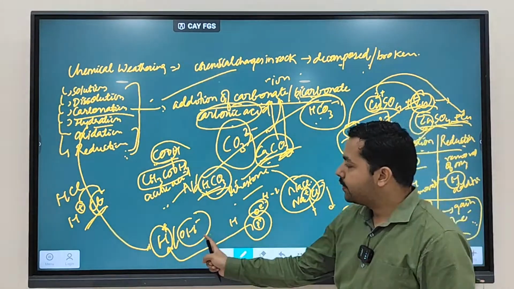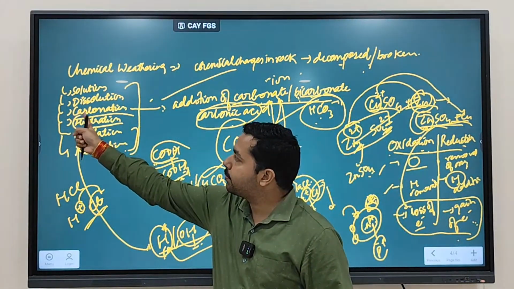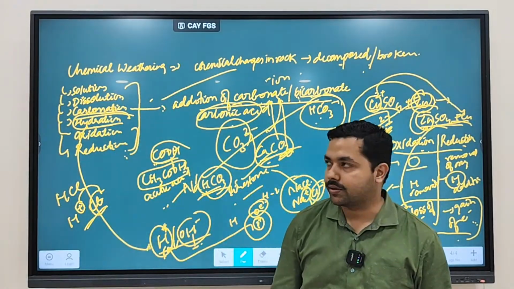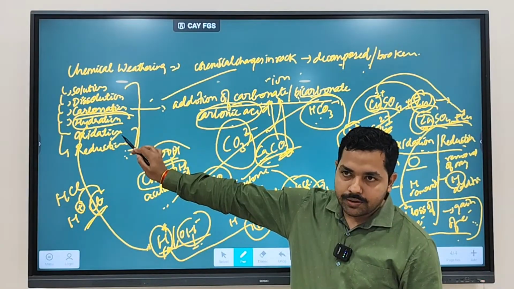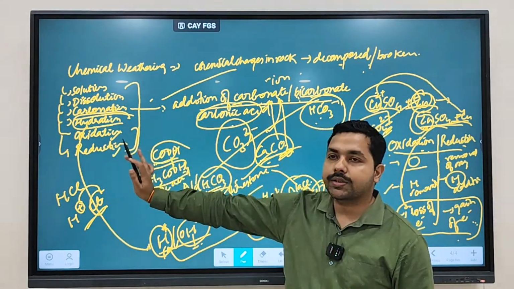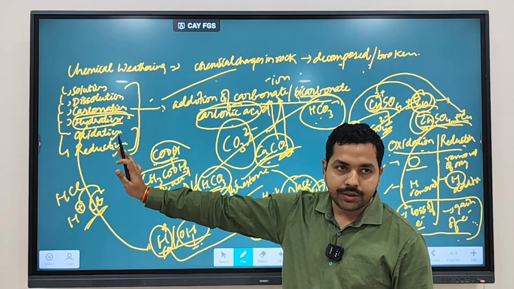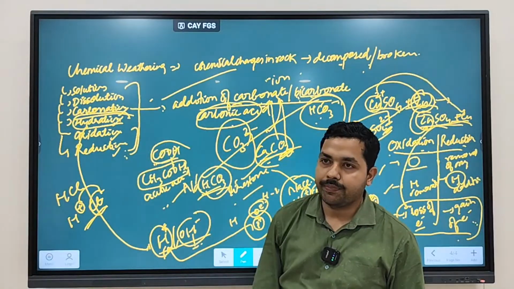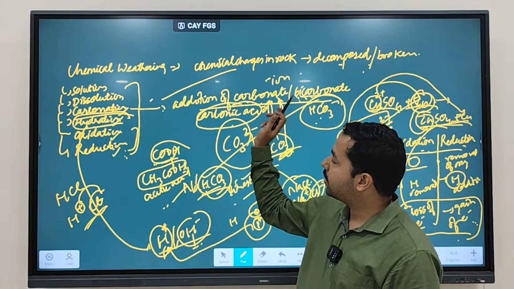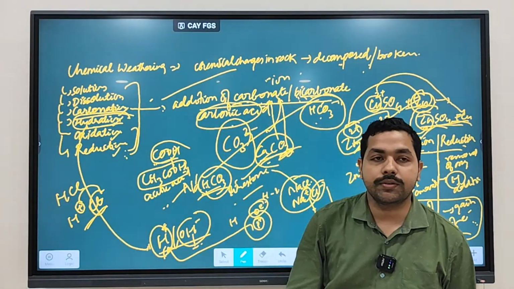Clear? So when there is an addition of H plus ion and when there is an addition of OH minus ion, that process is referred to as which process? Hydration. So clear? What is oxidation? Loss of electron. Reduction, gain of electron. Hydration, addition of H plus ion or OH minus ion. Carbonation, addition of carbonate, bicarbonate or carbonic acid. Next is dissolution. What is dissolution?